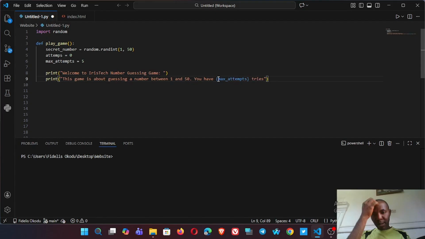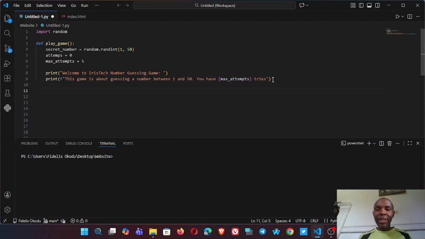But now we have a variable inside this place, so we'll use an f-string. This is the engine of the game.